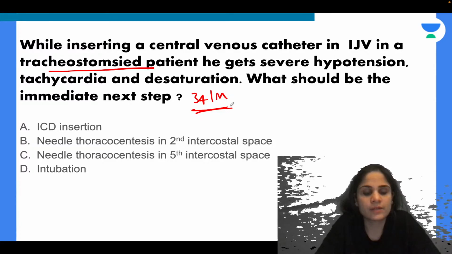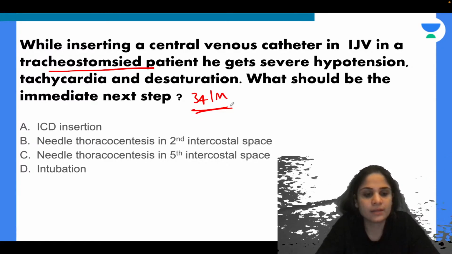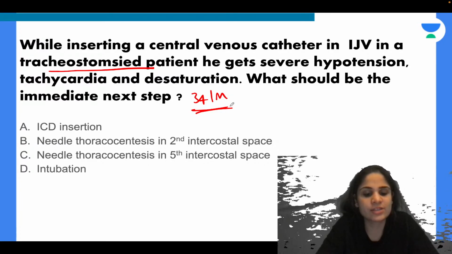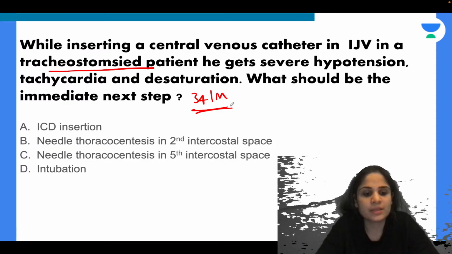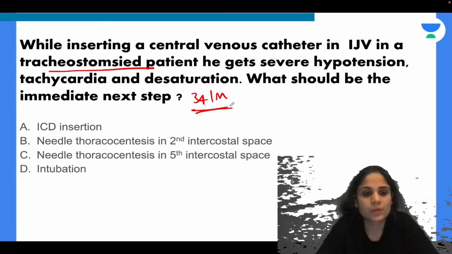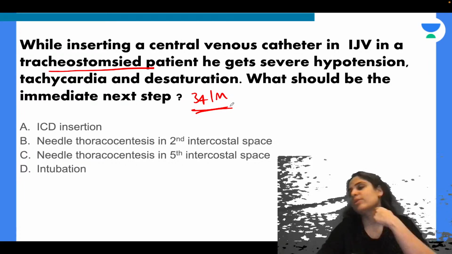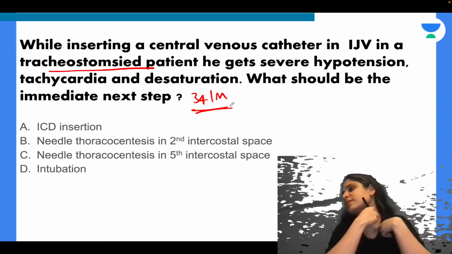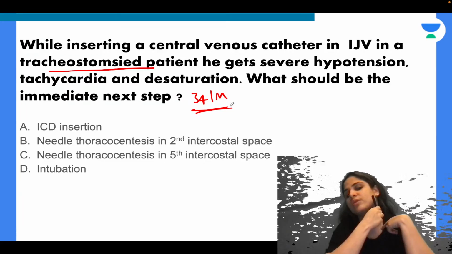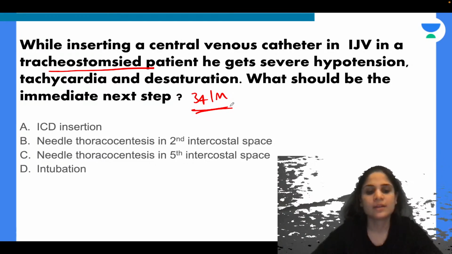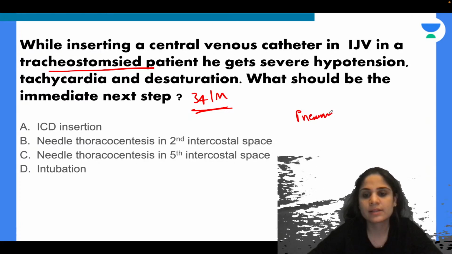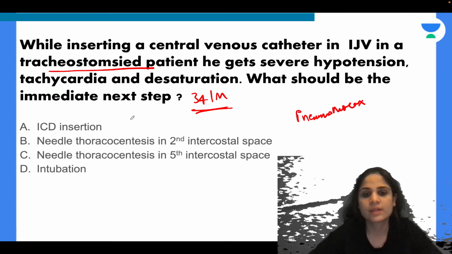Okay, so Chakravarti is saying C, staff is saying B, Anjana, staff has changed his answer from B to C. What is the reason for changing your answer? KGB and Tarun are saying B. So what is the diagnosis over here? When you're putting a catheter in the IJV, the tip of your lung is here. So what can you cause? You can cause pneumothorax, correct? While inserting the IJV central line, pneumothorax is very much possible.